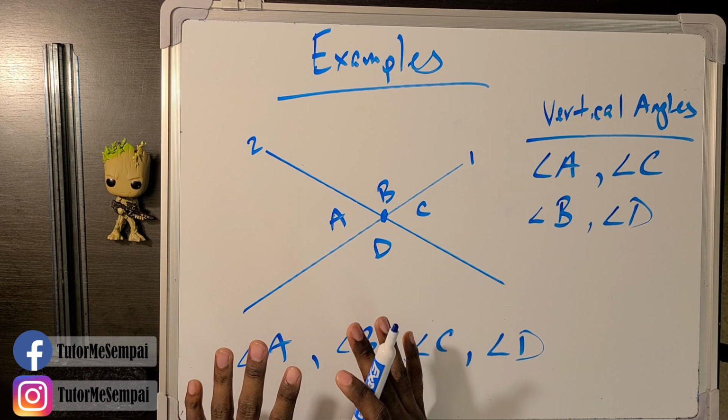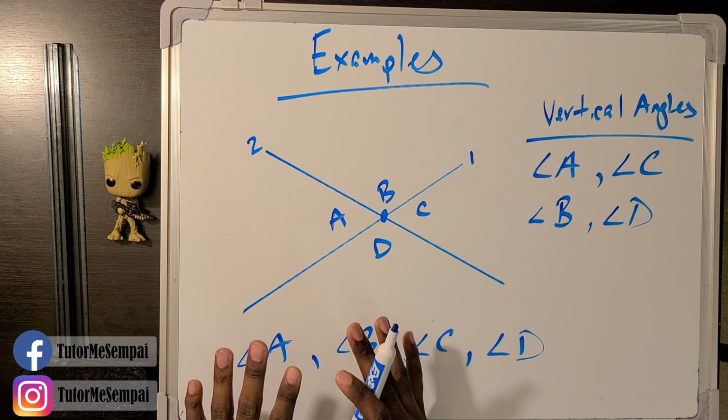Let's say you knew that angle A was 60 degrees. Now we know because angle A and angle C are vertical angles, we can find C. What is the measure of angle C? Well, we're going to have 60 degrees as well. And this is going to be true here. This is going to be 120 degrees.